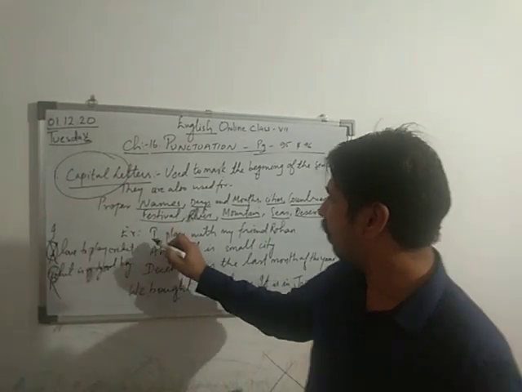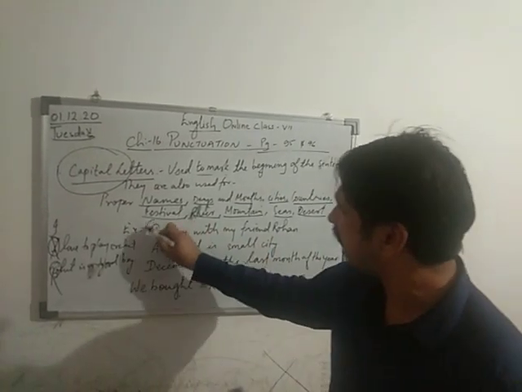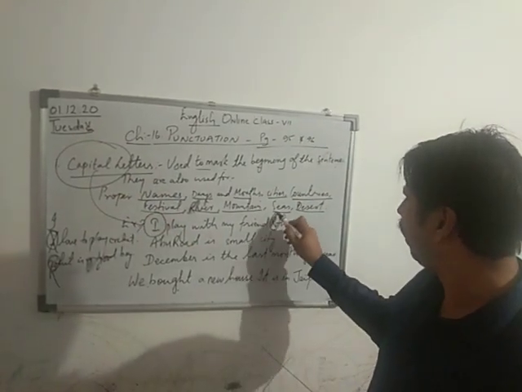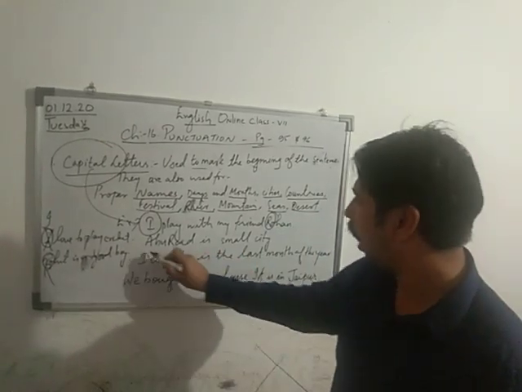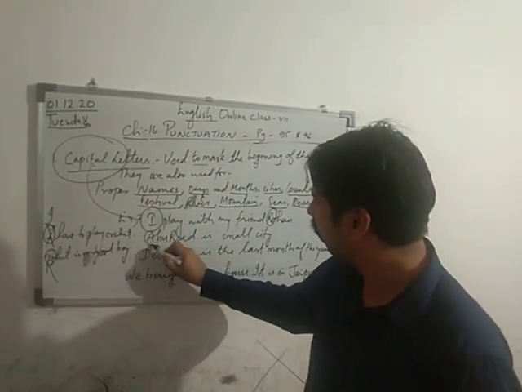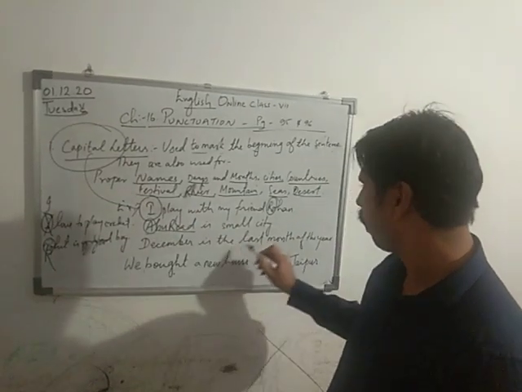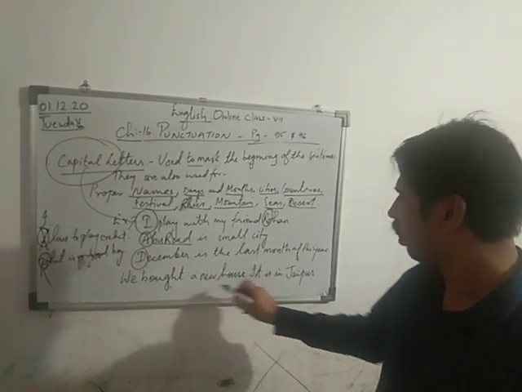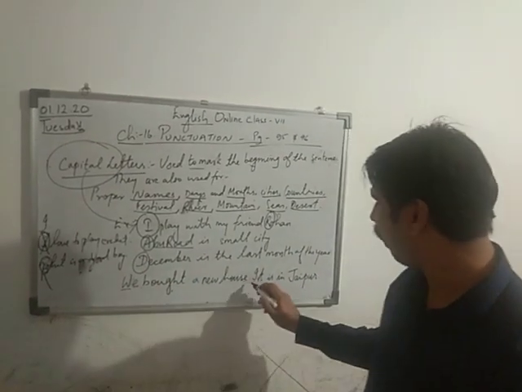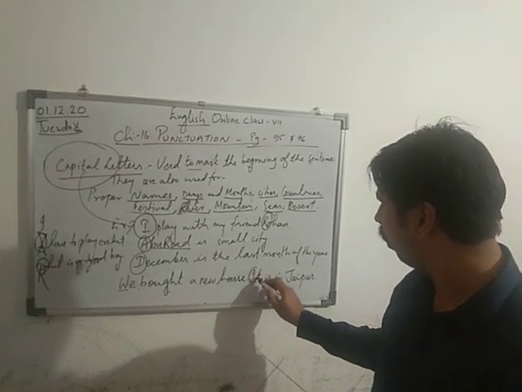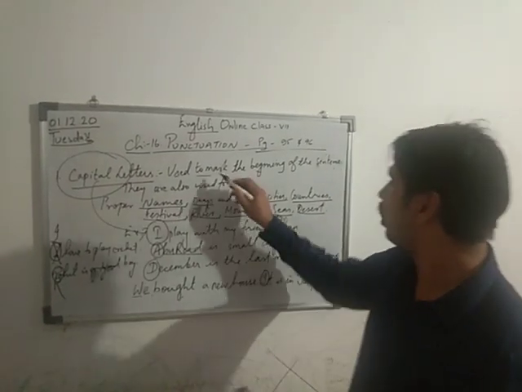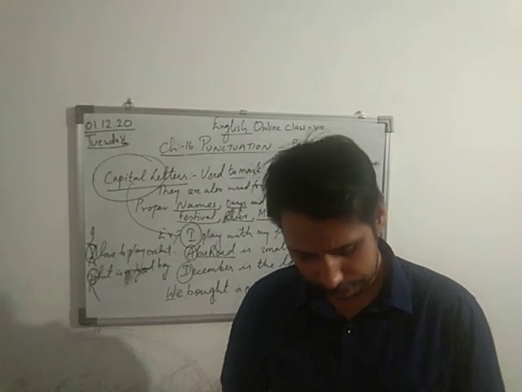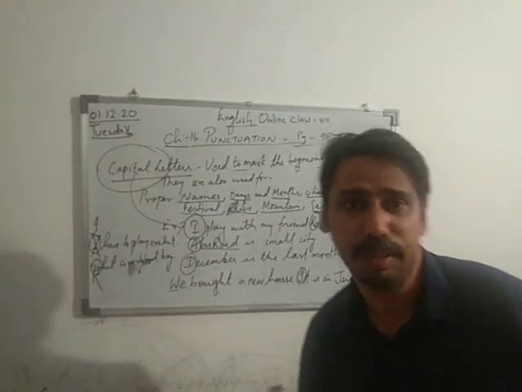Then, for example, if you see, I play with my friend Rohan. I started with the capital, and my friend Rohan. Rohan is my proper name, started with R. Abu Road is a small city. Abu Road is a proper name, starting with capital. December, again the month. We bought a new house, starting with capital, and again after full stop, I have used the capital. So here we have to use the capital. It means to use it at the beginning of a sentence as well as for these proper names, days, months. Correct? So this is my first one.